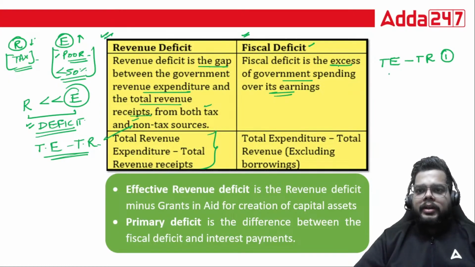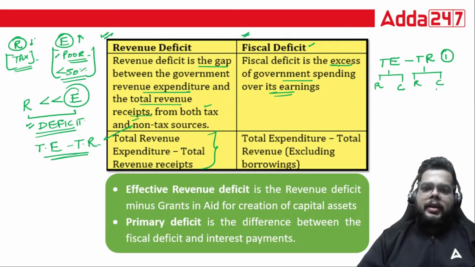And this total expenditure has both the components: expenditure from the revenue account as well as the capital account. And when we talk about total revenue, it is also from both, be it the revenue account as well as the capital account. Right? So this is the first step of identifying your fiscal deficit.